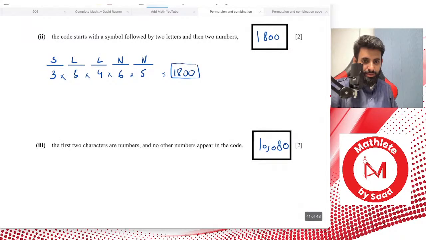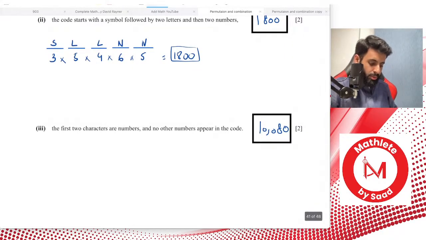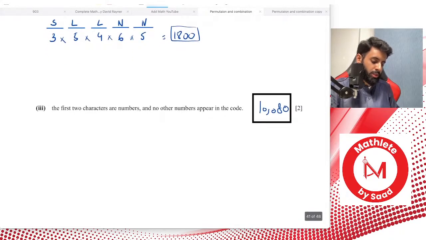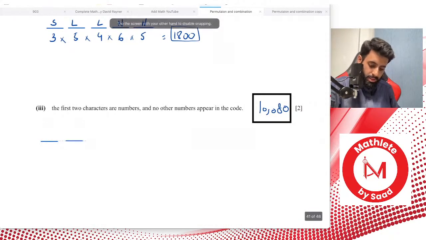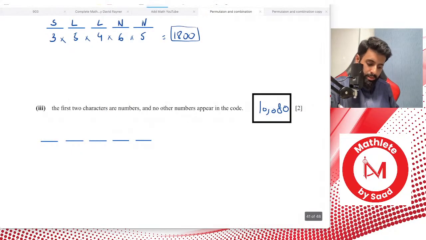The other question I forgot was pretty tricky, but this question is super easy. Anyway, okay, so it says the first 2 characters are numbers and no other number appears in the chord. Okay, so let's make 5 blanks: 1, 2, 3, 4, 5. Okay, first 2 characters are numbers.